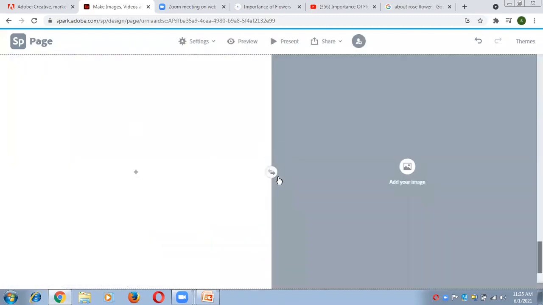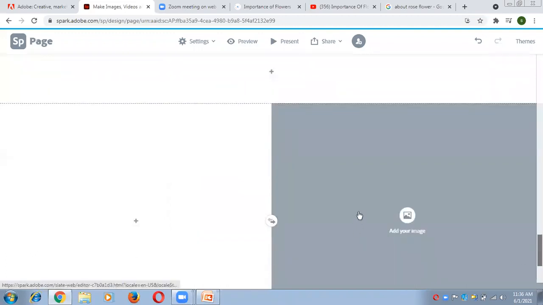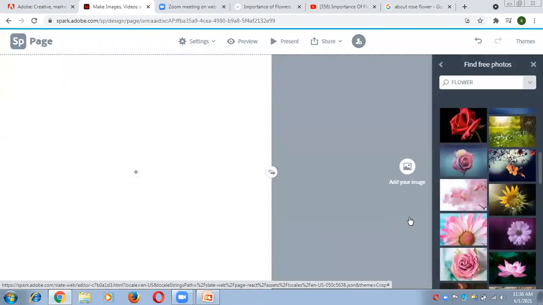You can swap easily by these two arrow buttons. If you want to change the content of both sides, then you can use this swap button. As you can see, earlier I had used the image on that side, and now I can use the image on this side by the help of this swap button. So just add your image.